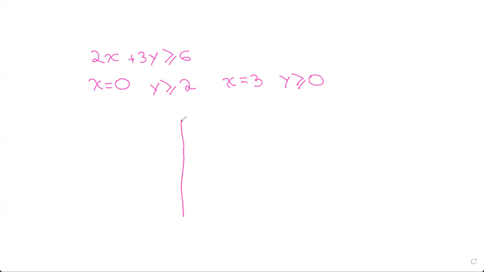So now let's move on to another question. Linear inequalities graph with two variables. Say we have 2x plus 3y is greater than or equal to 6 and we have to graph it. They'll never ask us to graph it. They'll just give us options and we have to take the correct one. So for this, you can just take any value of x. Say x is 0. What is y? Y would be greater than or equal to 2. And now let's take x as 3. So that means it would be 6, so y is greater than or equal to 0. So now let's draw it.